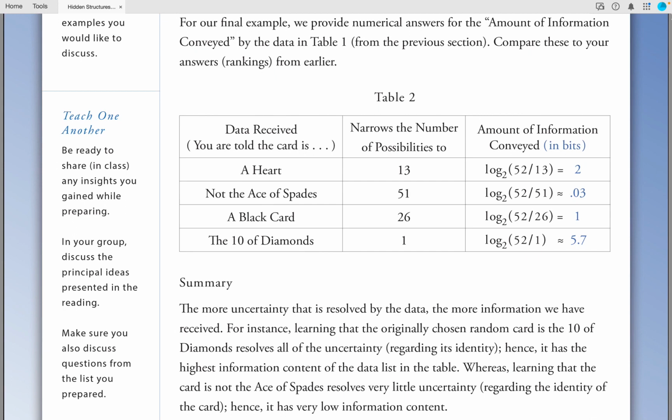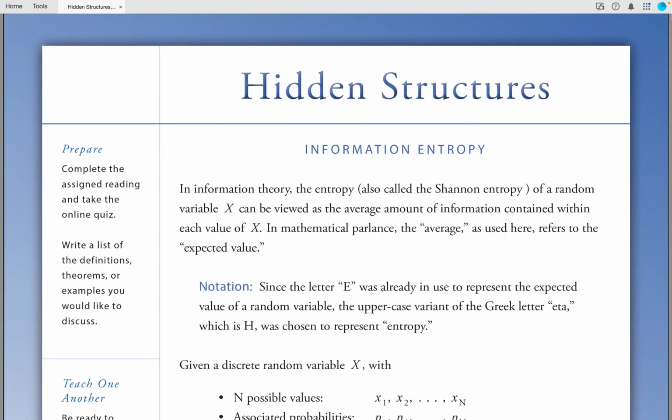Whereas, learning that the card is not the ace of spades resolves very little uncertainty regarding the identity of the card. Hence, it has a very low information content. In the next video in this series, we will look at the concept of information entropy.